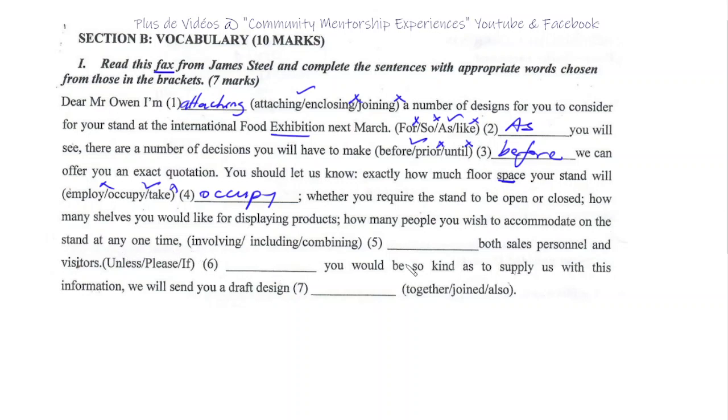Okay, so both sales personnel and visitors. Of course, because of the expression both, I'm thinking combining, no, because we're talking about sales personnel and visitors, is generally including, okay? Including, in this case, involving is not right. Including both sales personnel and visitors.